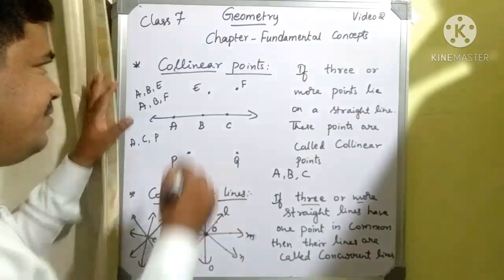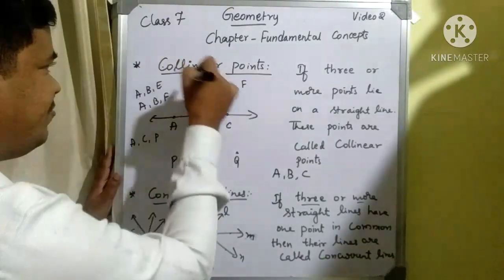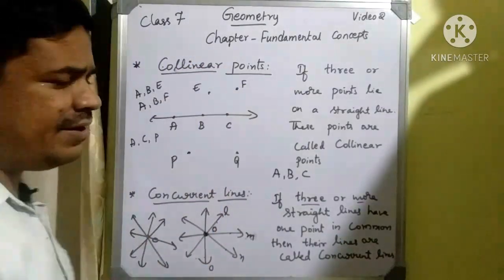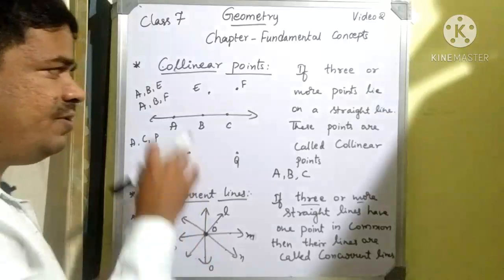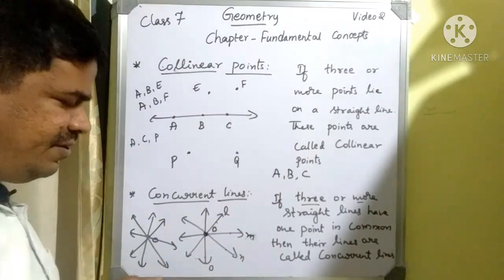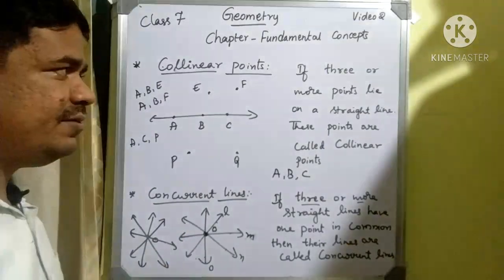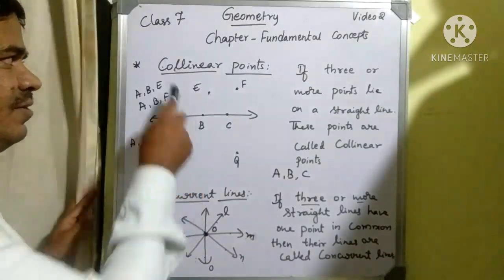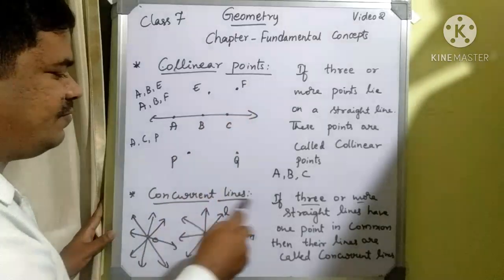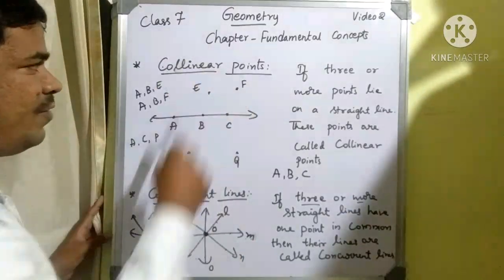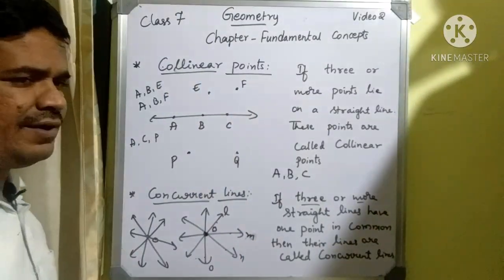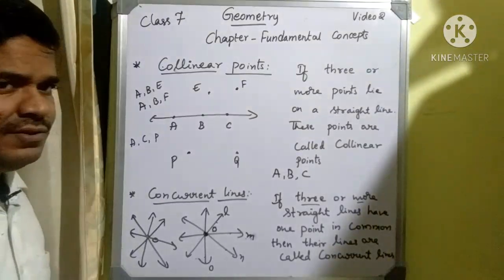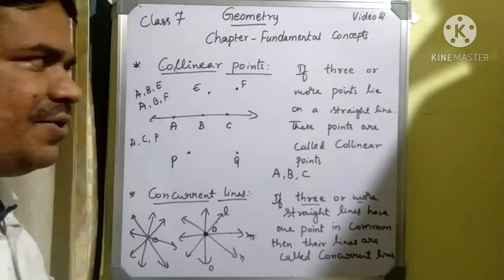These are actually important definitions: collinear points and concurrent lines. You should remember these, because these are the basic things that you will get in the higher classes also. These terms, collinear points and concurrent lines, we are going to meet again. Okay, we'll see the plane concept next.